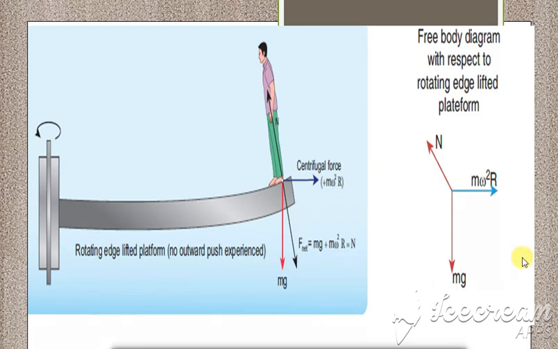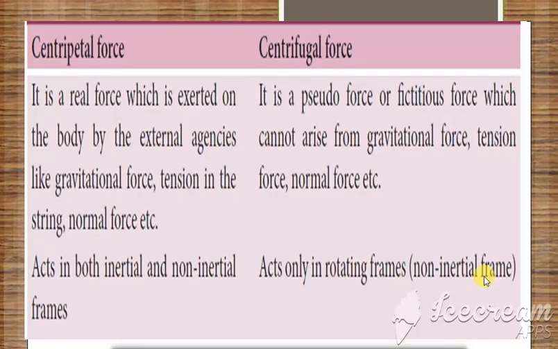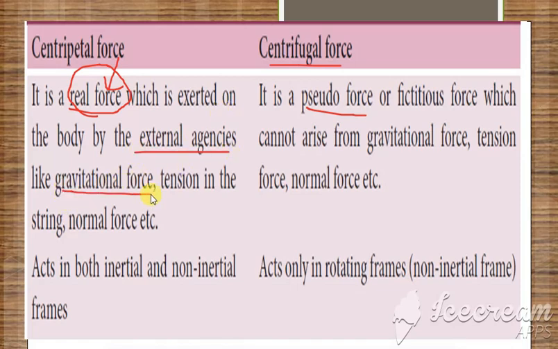Okay, then next is we have the difference between the centripetal and centrifugal force. This is very important question. First one, it is a real force. நல்லாவே தெரியும் centripetal ன்றது real force and centrifugal ன்றது என்னது pseudo force. Okay, and this is due to the external agencies like gravitational, tension, normal force. இது எல்லாத்தினாலையும் இது வந்து it cannot arise due to the gravitational, tension and the normal force. So இதனால arise ஆகாது. Okay, so this is the first one.